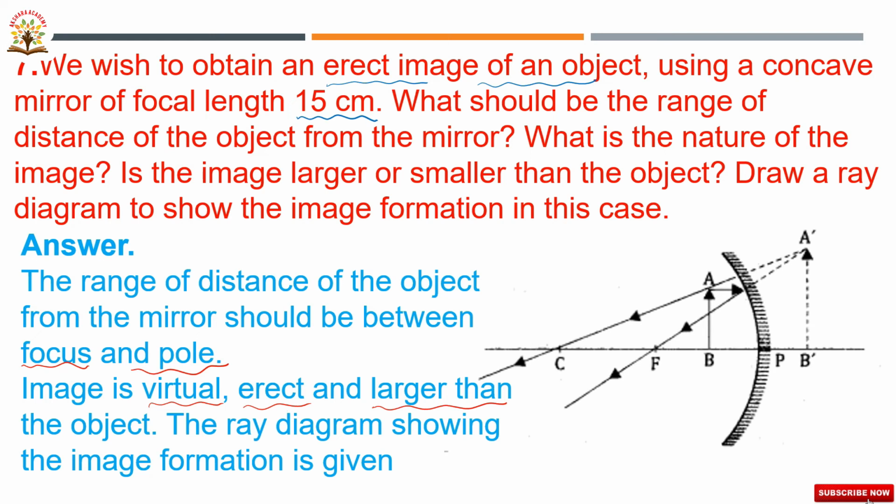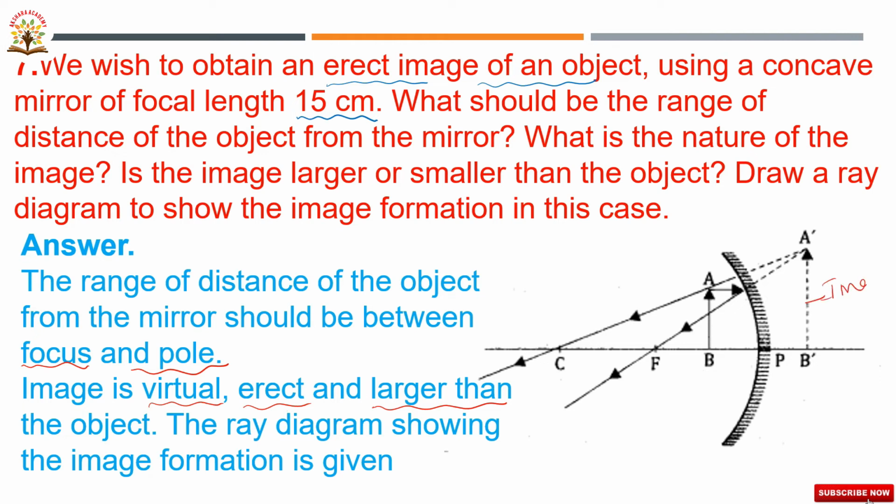This is the ray diagram of the concave mirror. This is the concave mirror, pole, and this is the object. AB is the object, and A dash B dash is the image.